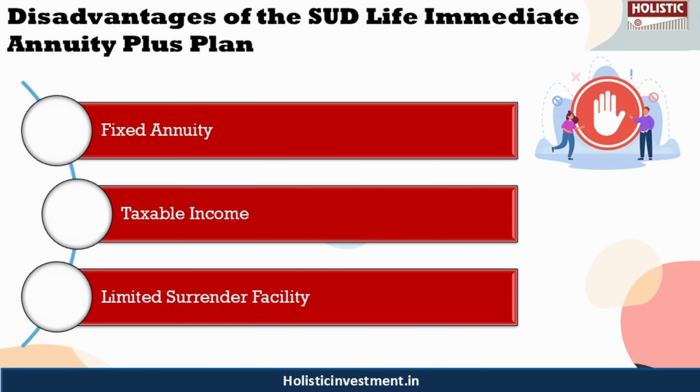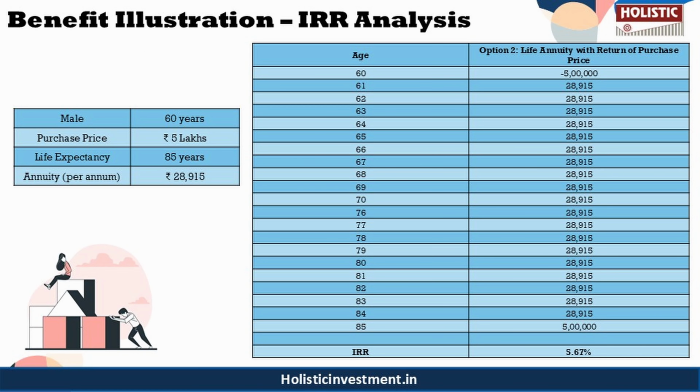However, there are some disadvantages, like the payout remains the same for life with no adjustment for inflation, your annuity payments are fully taxable as per your income slab rate, and also the surrender is permitted only under select annuity options. So these are some drawbacks that you need to keep in your mind before deciding to invest in this policy. Now, as we have a basic idea about it, let us move on to the analysis part of the video, where we are going to conduct an IRR analysis based on the policy brochure's benefit illustration to help us take a more informed decision.